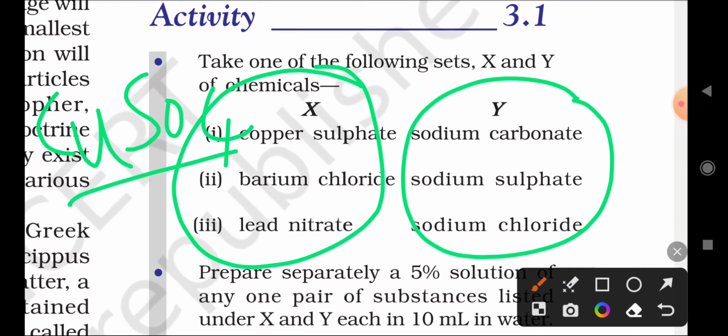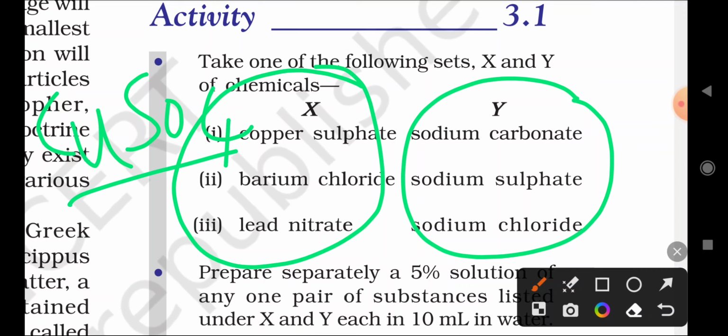The third one is Pb(NO3)2, called lead nitrate. So these are the three compounds present in the X column. You can note these compounds' formulas.